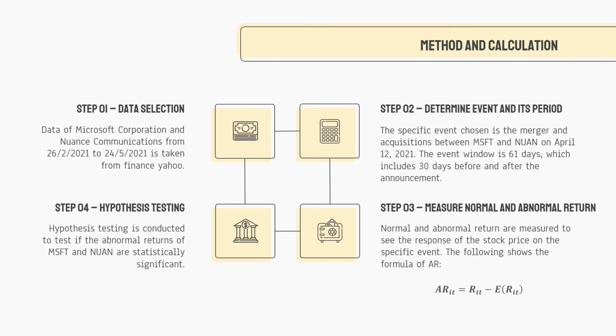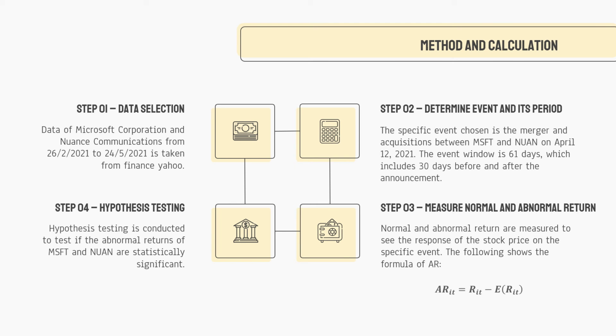Next, let us move on to the method and calculation part. I have summarized our method in 4 steps, where the first step is data selection. Based on our discussion, data of Microsoft Corporation and Nuance Communications from 26 February 2021 to 24 May 2021 is taken from Yahoo Finance. The second step is to determine the specific event and its period.